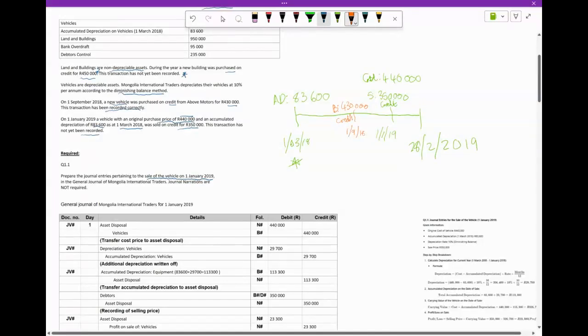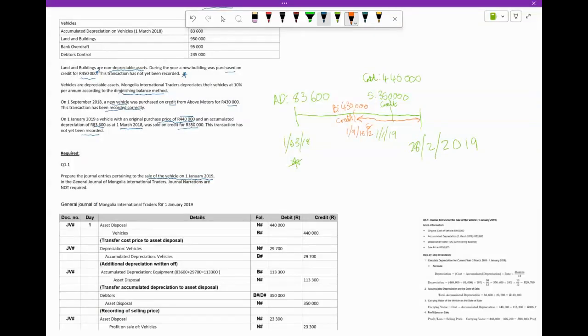Okay, so from here to here, how many months is that? September, October, November, December, January, February, 6 months. 6 over 12. Then this vehicle that we sold on 1 January, we basically didn't have it for 2 months of the year, right?